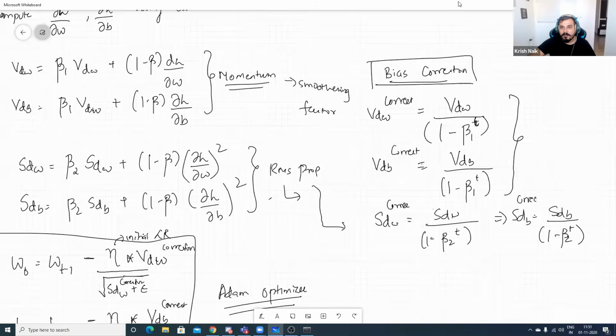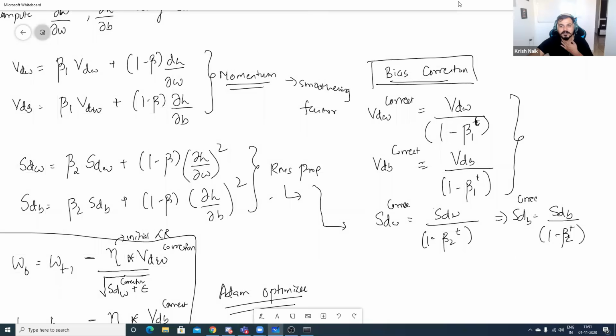And this is probably just for those beta values. So everywhere we are doing separate calculations for bias and weights. Why so? Because bias and weights both need to get updated.